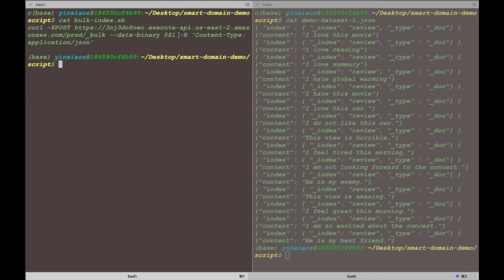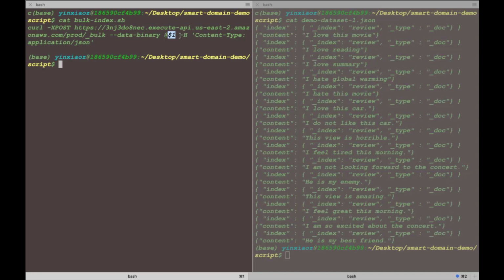So this is what the syntax looks like. Instead of calling index, it's called _bulk. And the data binary is the one that you are going to point to the file that you are going to construct. Later I will show you the file structure in this demo.